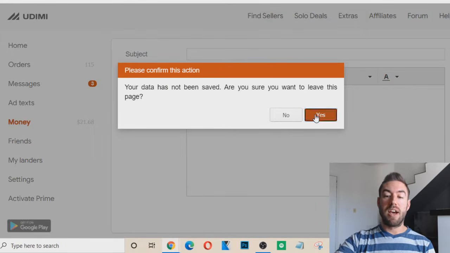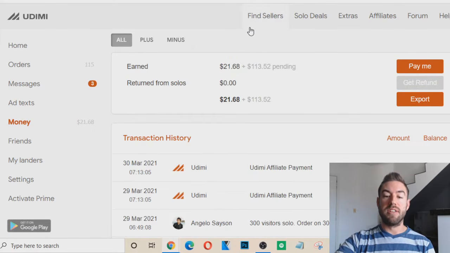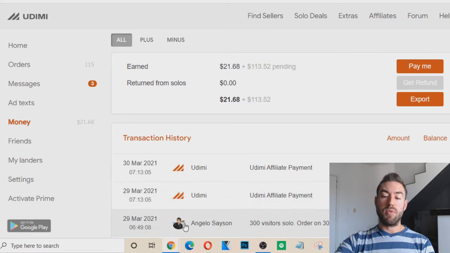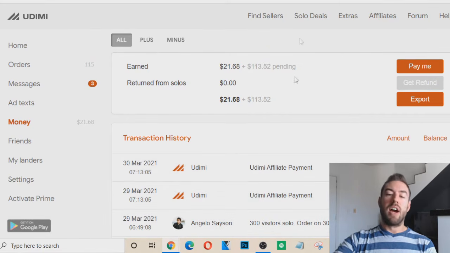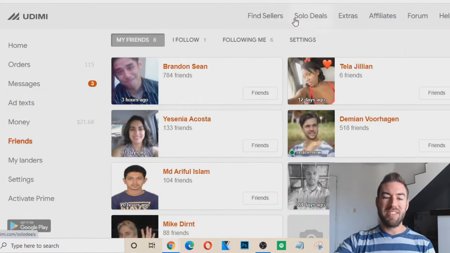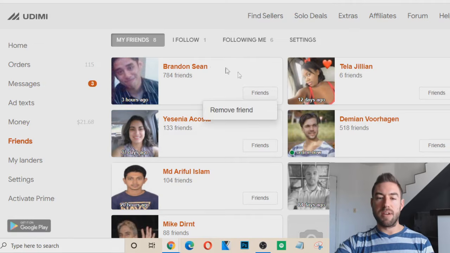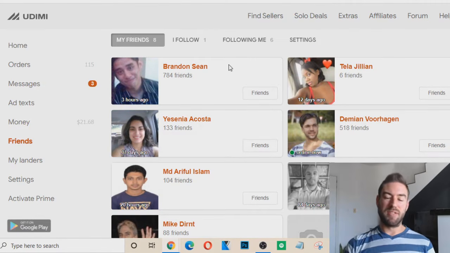Money, okay, this tab, basically what this is if you're an affiliate with Udimi, or it will also share with you, the amount of money that you've spent in the past on solo ads. I don't use this tab that much, but it is good to know about it. Friends, okay, now again, I don't really use this that much. People have kind of friended me. You can become friends with people, kind of see their updates, but again, I really don't see a lot of value in that.